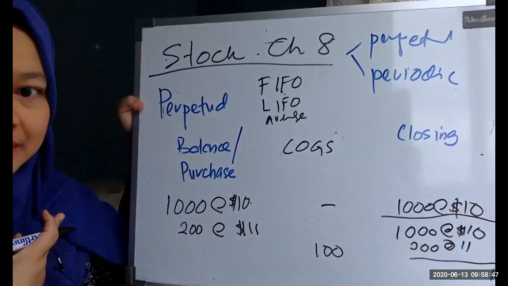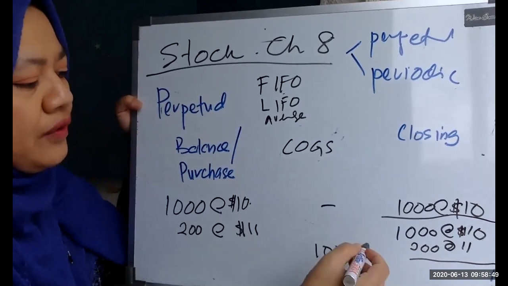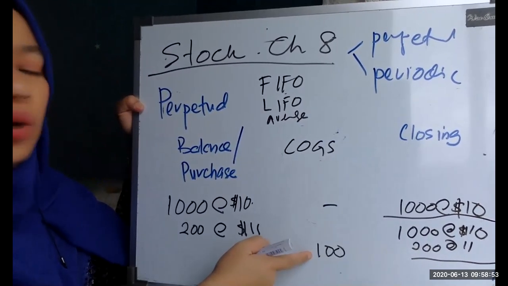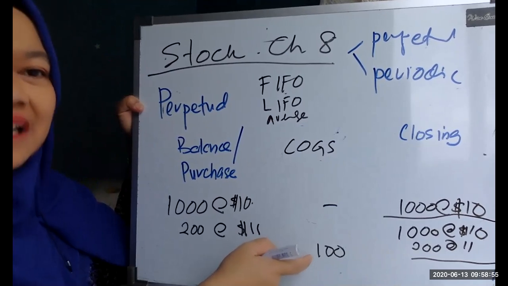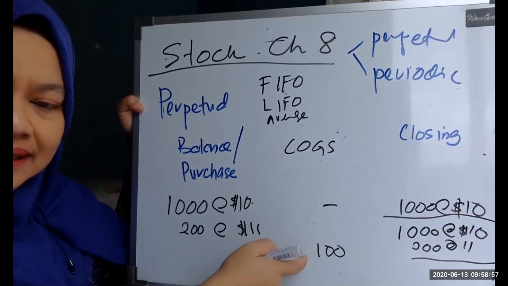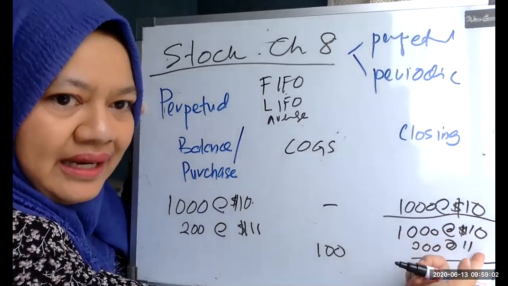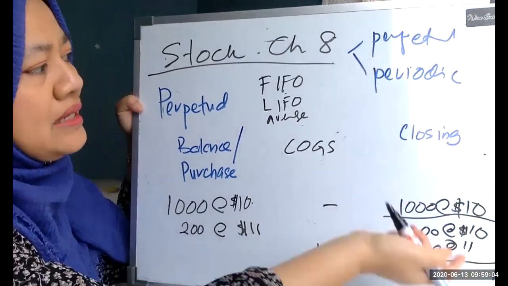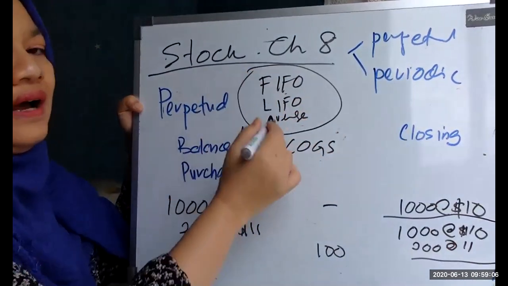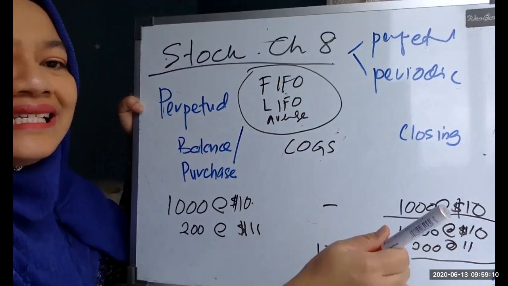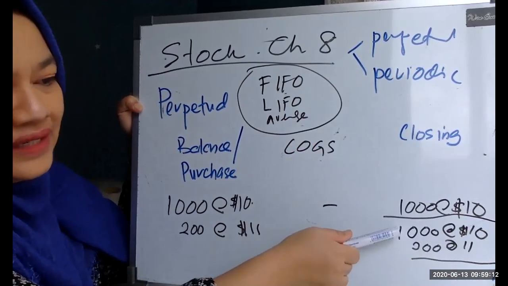That's a difference here. When you sell 100 units, you want to know what is the cost of these 100 units. Is it 10 ringgit or 11 ringgit? Remember, you want to know the cost. It depends on whether you are using FIFO or LIFO. If you're using FIFO, first in, first out, what is the first line?